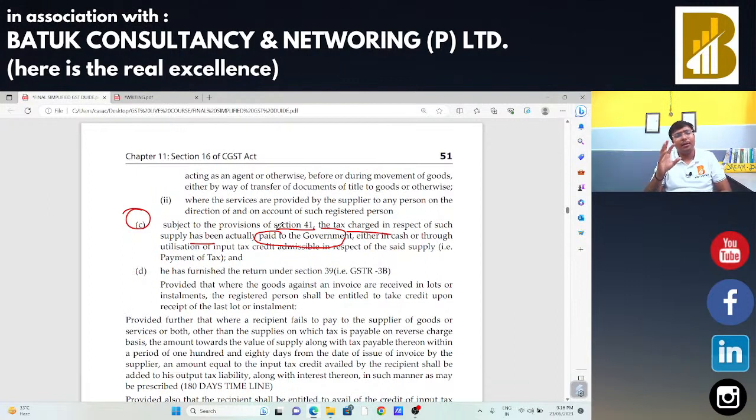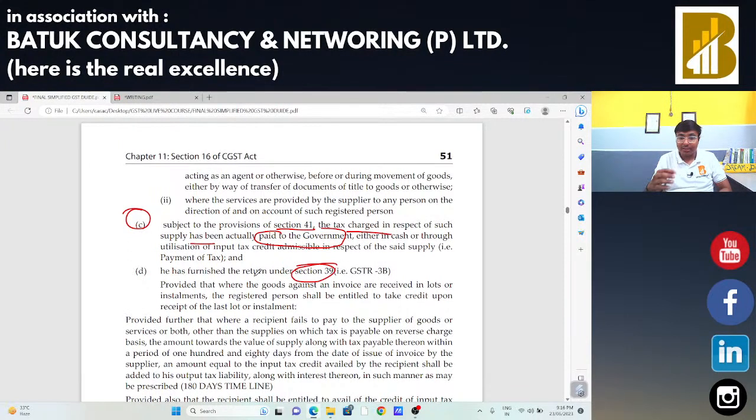There are multiple case studies also available from Delhi High Court and Gujarat High Court. In those cases, the Honorable High Court has pronounced that if the supplier is not going to make the payment, the buyer is bona fide, and the buyer can take the input tax credit. There are certain case studies available, but this is also in litigation, so we need to take care of it. Next, he has furnished the return under section 39, that is, he has furnished the GSTR 3B return.